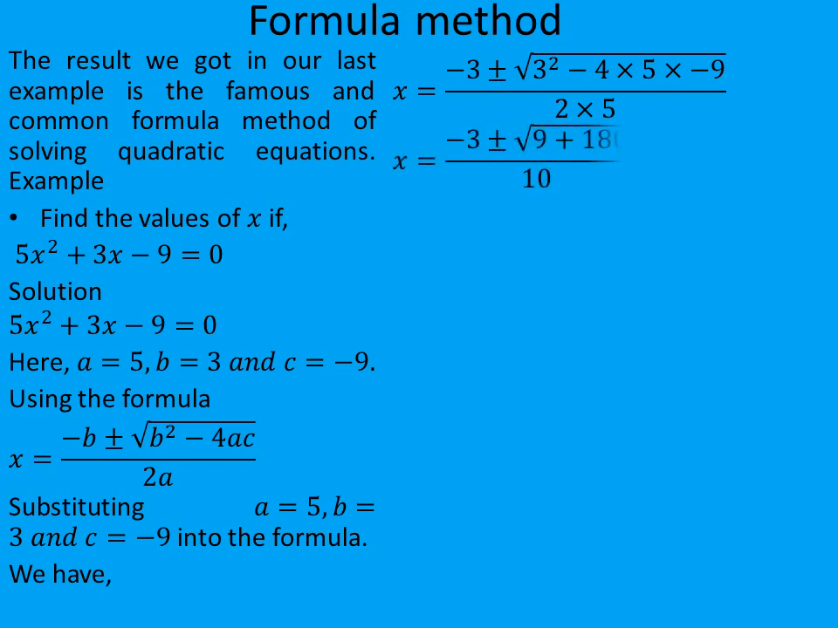So our x is equal to minus 3 plus or minus root of 3 squared, which is going to give us 9, and minus 4 times 5, that will be minus 20. Minus 20 times minus 9 is going to give us plus 180. All divided by 2 times 5, which is going to give us 10. So we have x is equal to minus 3 minus root of 189 all divided by 10, or x is equal to minus 3 plus root of 189 all divided by 10. So those are the two possible values of our x.